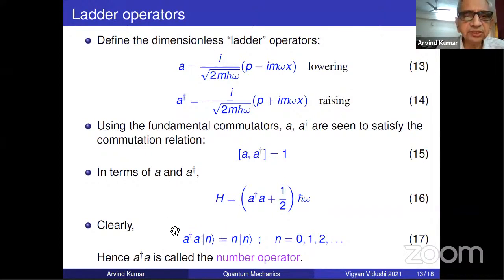So I'm asking the question right on the chat. What is the matrix representation of A dagger A? What is the diagonal matrix A dagger A? And what are the eigenvalues? Very good. Diagonal. What are the eigenvalues? Diagonal is fine, but diagonal means n. So 0, 1, 2, 3, 4, all the way up to infinity. That is the matrix representation.